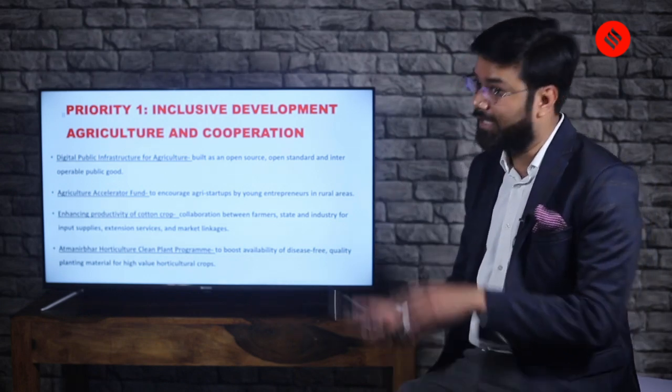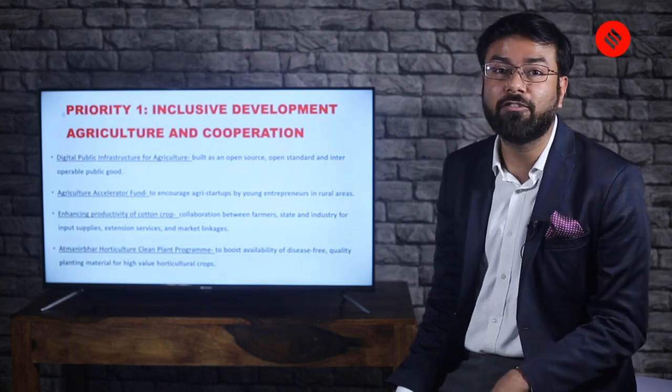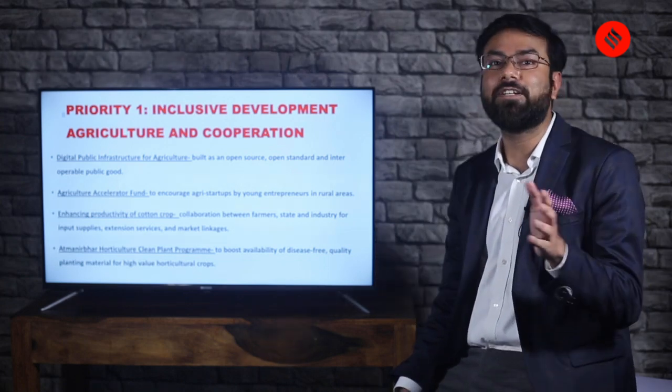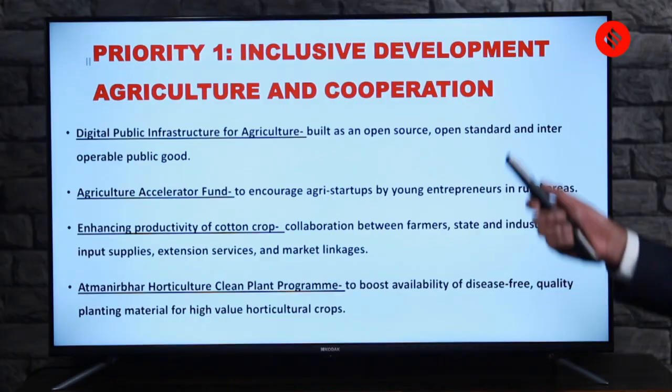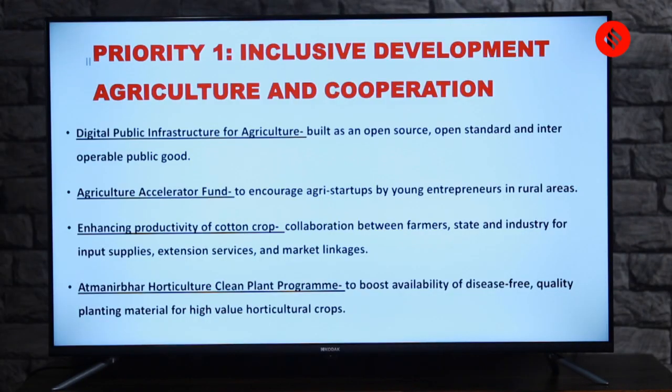Then there is infrastructure. What else do you think of? Funds. Infrastructure will not do much good if there is no fund. So then we have the Agriculture Accelerator Fund. This is to encourage agricultural startups by young entrepreneurs in rural areas. This is something very innovative, and maybe you can mention it in your answers also.